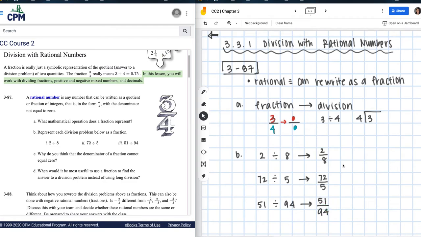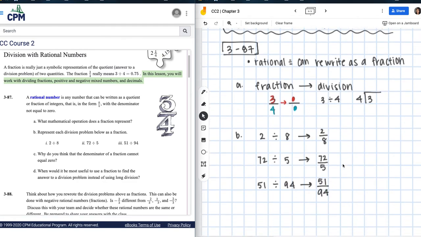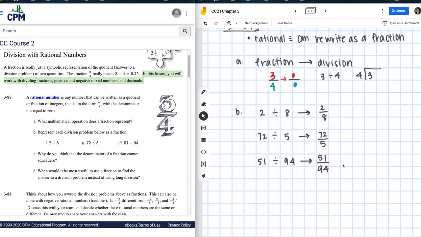Okay. For C and D, I want you to actually give me your opinion on this, right? So either write it down in your notebook, or if you are on Edpuzzle right now, I want you to actually type that into Edpuzzle. So we're going to put Edpuzzle. I just want to know your opinion on this. It says, why do you think that the denominator of a fraction cannot equal 0?